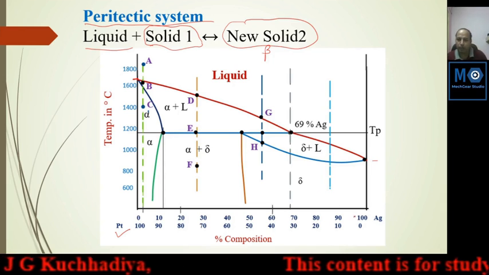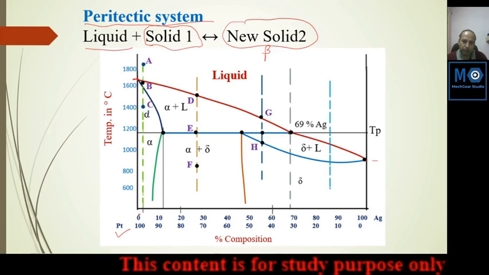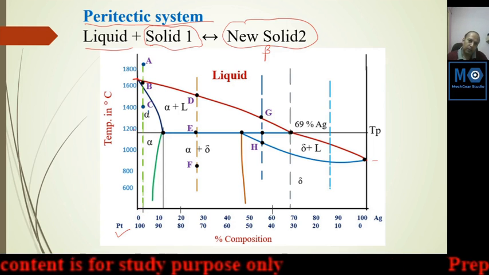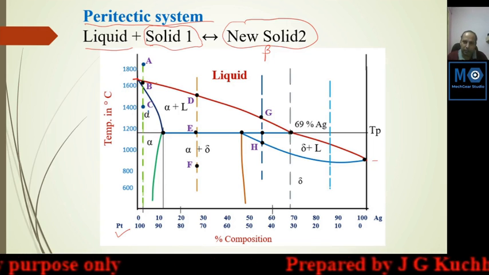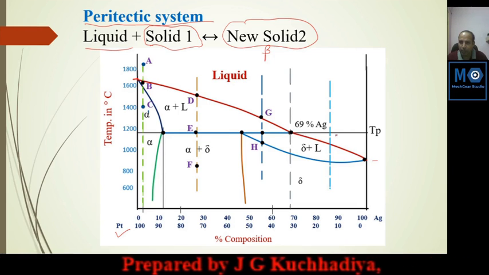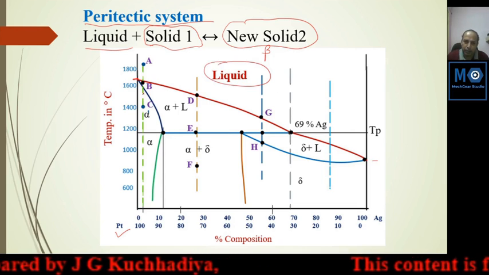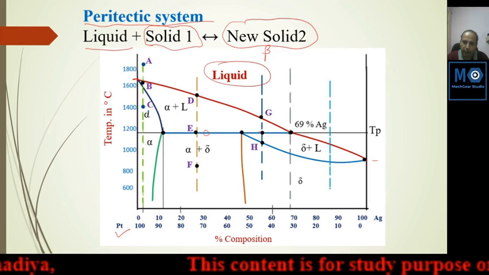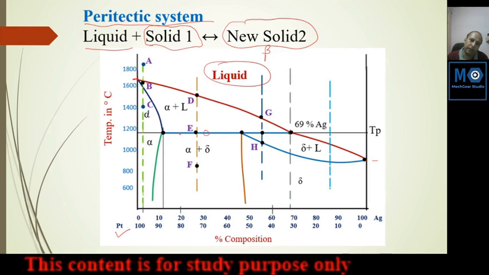This is the meaning of this equation. Liquid plus solid one, already solidified first, will be converted into new solid. Here we have taken the example of silver and platinum. Here platinum is maximum and silver is 0. This is the temperature range of melting and solidification. This red line is the complete liquidus line. Above it the material is always liquid. This blue line and this blue line indicate solidification, the solidus line. Below this line the material will be converted into solid.